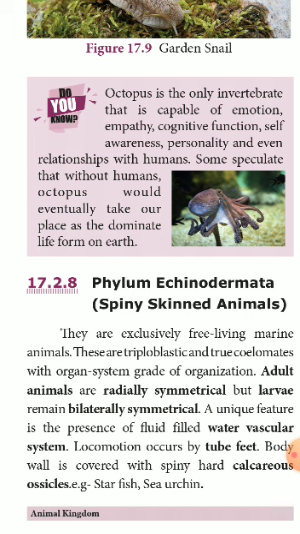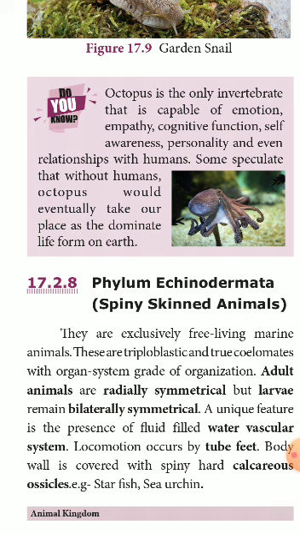Then the body wall is covered with spiny hard calcareous ossicles. I told you, echino means spiny, derma means skin, spiny-skinned animals. The entire body is covered by the spiny hard calcareous ossicles.